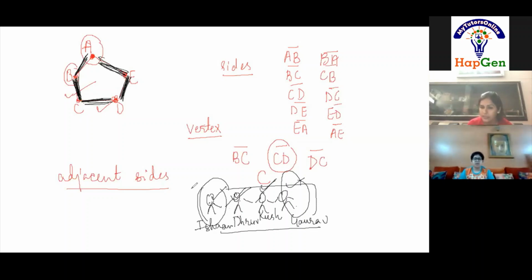Now adjacent is clear to you. What is the meaning of adjacent? And Gaurav is also not adjacent to Dhruv. Very good. So now you understood the meaning of adjacent sides, right? Yes, ma'am. This is clear to you.